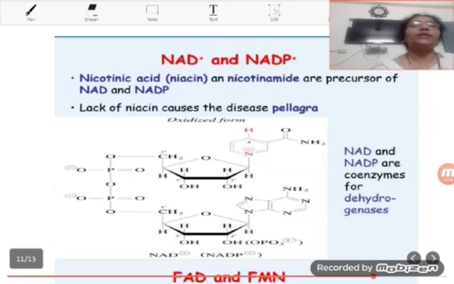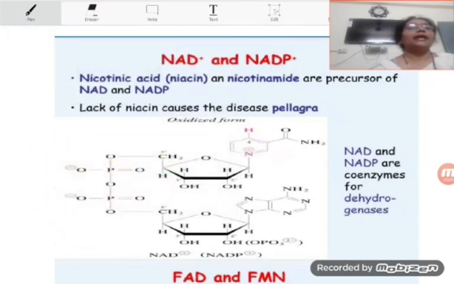The other coenzymes in the form of NAD and NADP. Nicotinic acid, that is niacin, and nicotinamide, it is the precursor of NAD and NADP, and lack of niacin causes the disease pellagra. NAD and NADP are coenzymes for dehydrogenases.